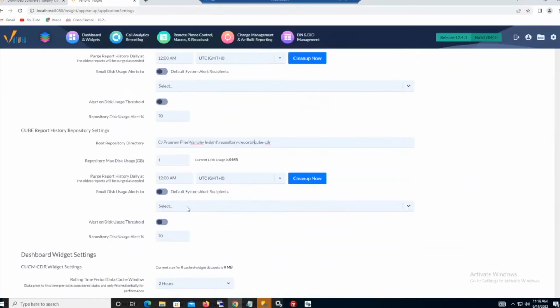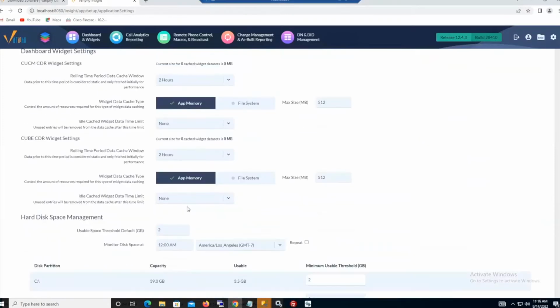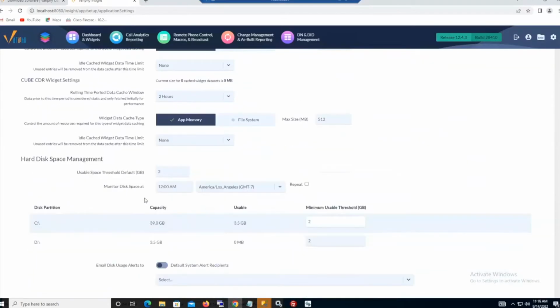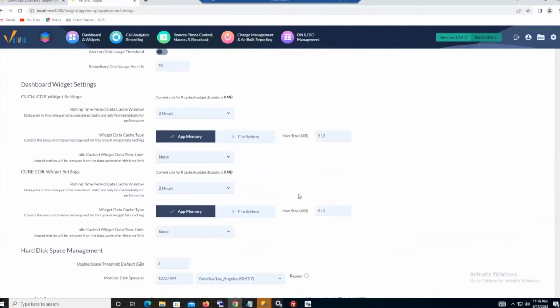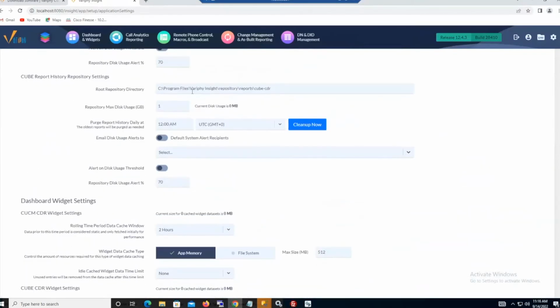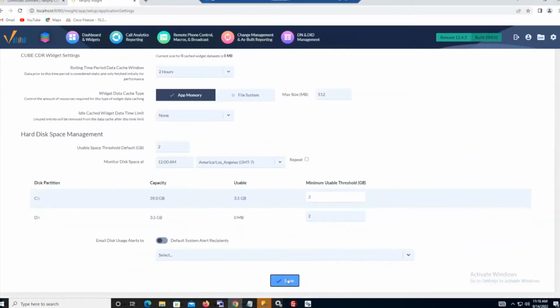Okay, what else do I have in here? And everything else should be fine. These directories obviously are of the Windows variety that we know. Certainly if I had system alert recipients, they would be in here. But once again, this is a Linux lab of mine that I brought over. So on the Windows variety now, I have updated all of these repositories and the CDR paths to their Windows speak, if you will. So now I can go ahead and hit save on this.